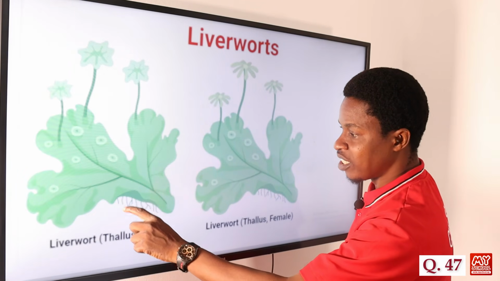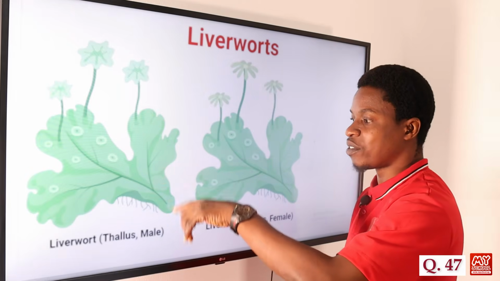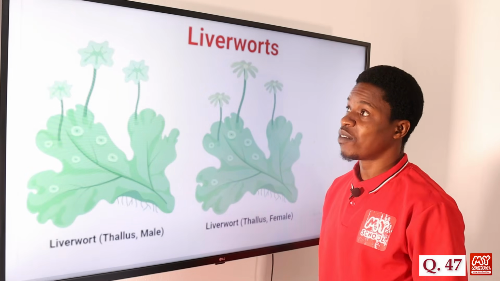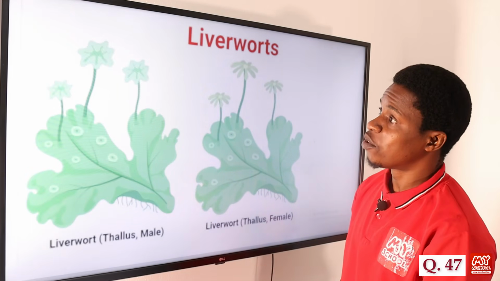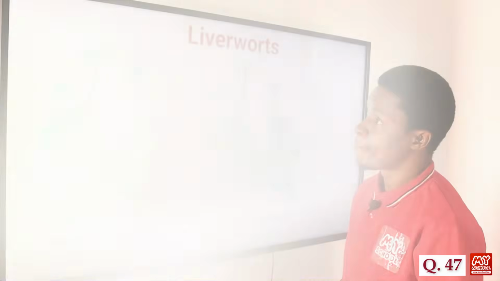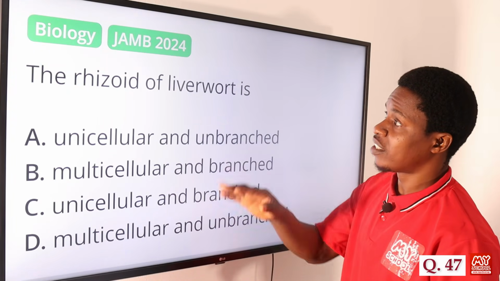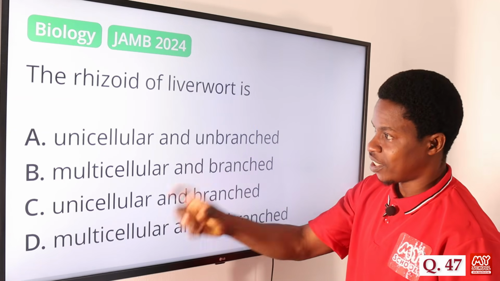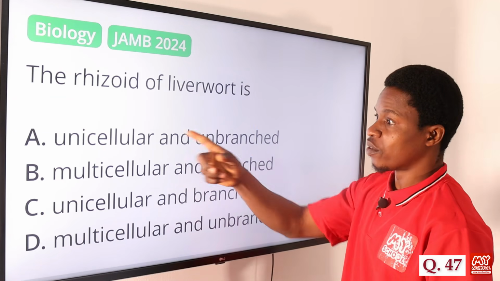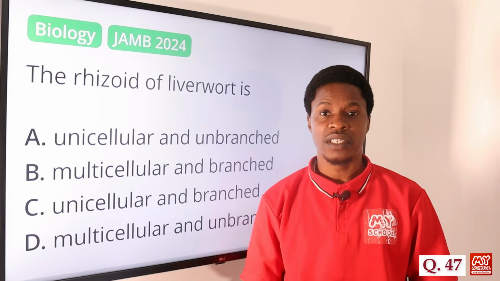You have them cutting this way, and that it is just straight down like that. So they are unbranched and they are unicellular organisms. So let's move on to the options now and see what we have there. From what we just saw in the diagram, the rhizoid of liverwort is unicellular and unbranched. So the correct answer is option A.